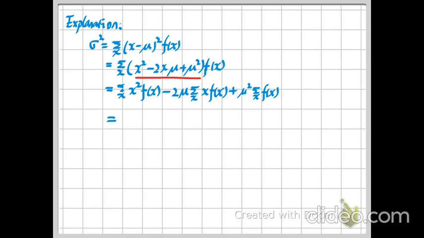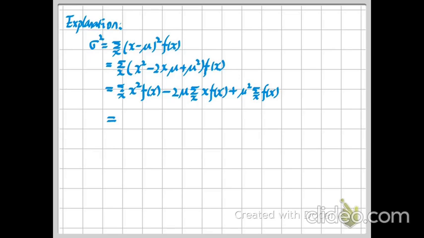And then we can use the distribution of multiplication, so we will have three terms. The first term is x squared times the PMF. For the second term, we can move 2 mu out from the summation because it has nothing to do with x. Then inside this summation there is x times PMF. And the last term is plus mu squared times the sum of the PMF.